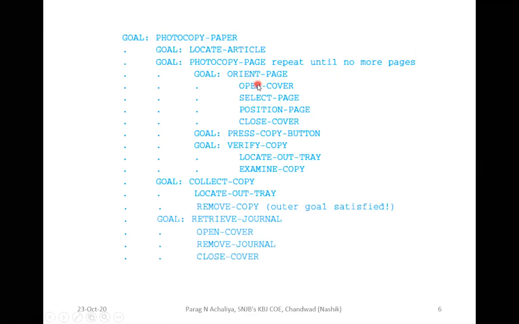It will be either horizontal or vertical. So likewise, this is your main goal, to photocopy the paper. That main goal is divided into sub goals like this. Then open the cover, select the page. You should give the position of the page, whether it will be horizontal or vertical. You close the cover. Again, press the copy button.